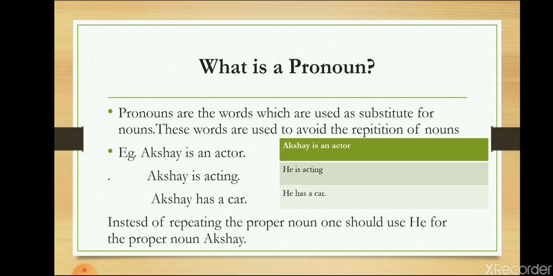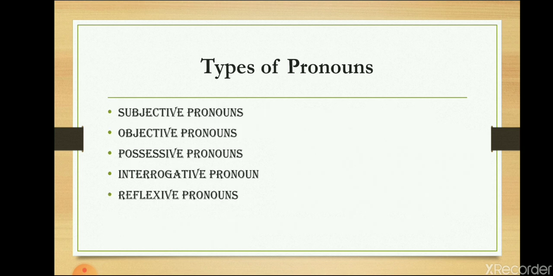Now see the example. Akshay is an actor. Akshay is acting. Akshay has a car. In these sentences, in the second and third one, the proper noun is repeated unnecessarily. So instead of using that proper noun, one should use the pronoun. See the examples in the box. Akshay is an actor, he is acting, he has a car. The pronoun he is used for the proper noun.